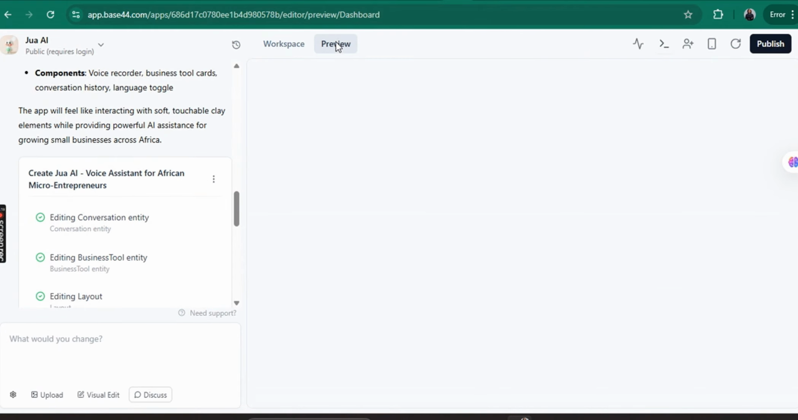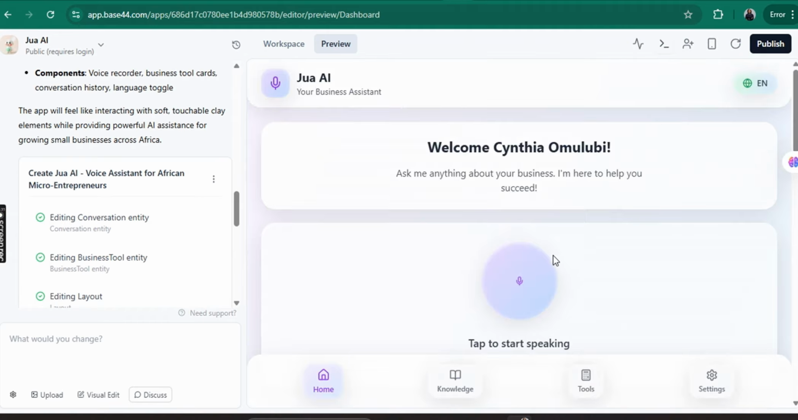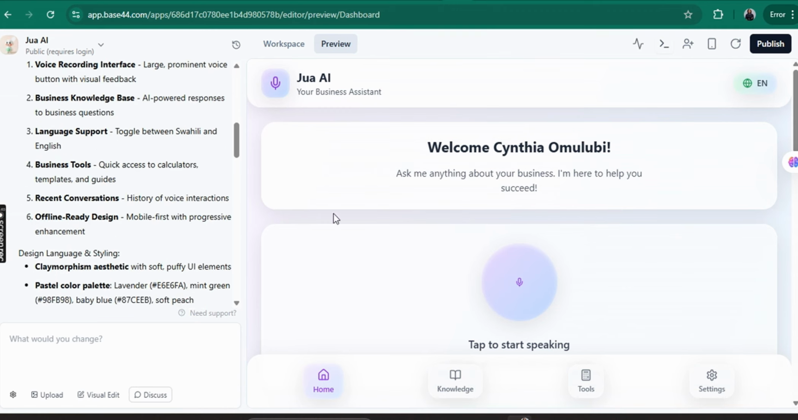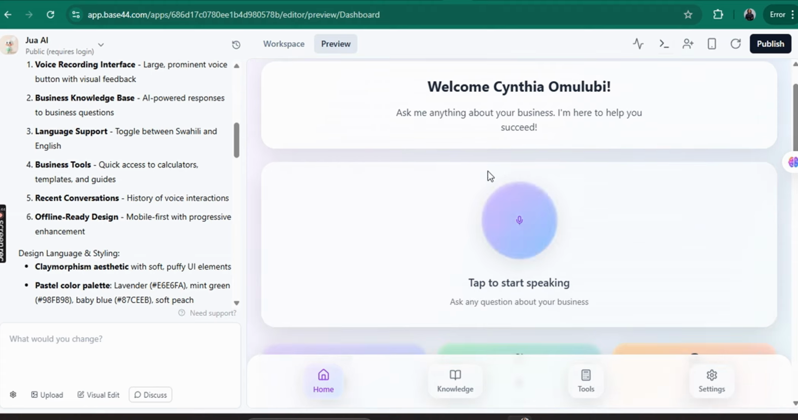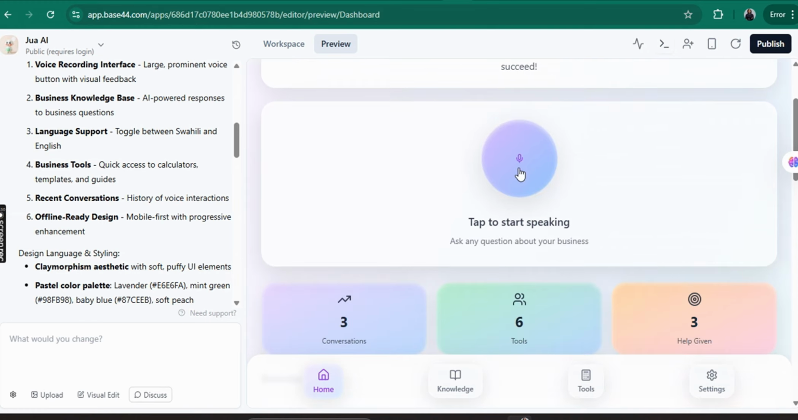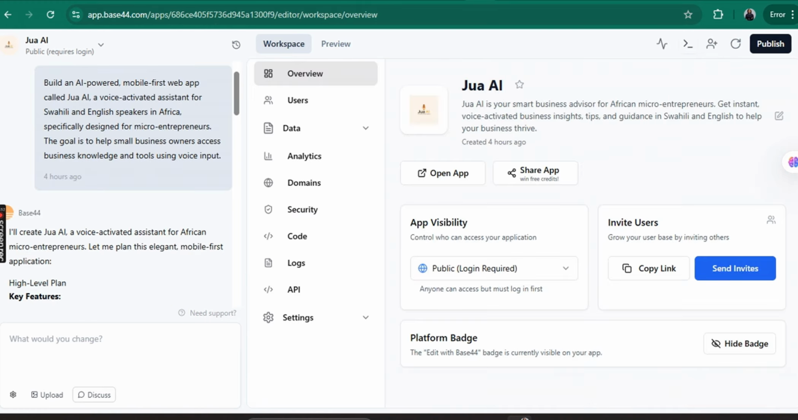And then now in this, let's see the preview. It's loading. Yes, so this is what our app looks like when you use claymorphism aesthetic with soft, puffy UI elements. Welcome, so and so. Ask me anything about your business. I'm here to help you. Here we go. This is how our microphone looks like.